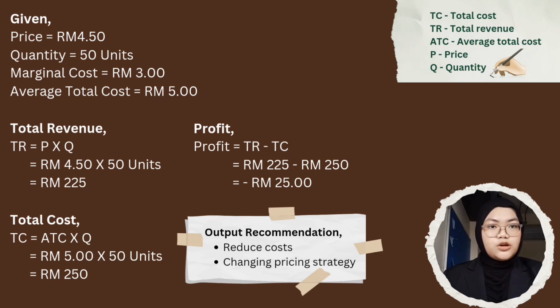For the output recommendation, what can be done is to maximize profit or minimize loss, where the firm produces at the level where MC is equal to MR. However, if you look at the question, the firm already did it beforehand. Since the company is facing a loss, the best strategy to counter this is by reducing costs and changing pricing strategy. The company can also consider methods of product differentiation to increase their demand.